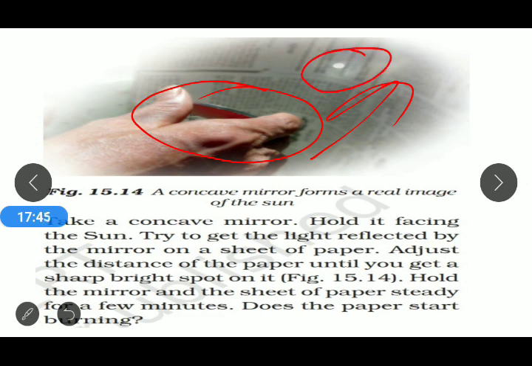If you look at the picture, after adjusting the concave mirror, we find a bright spot on that paper. Hold the mirror and the sheet of paper steady for a few minutes. Does the paper start burning? The answer is yes. When we hold that bright spot for a minute, then after a few minutes the paper starts burning.